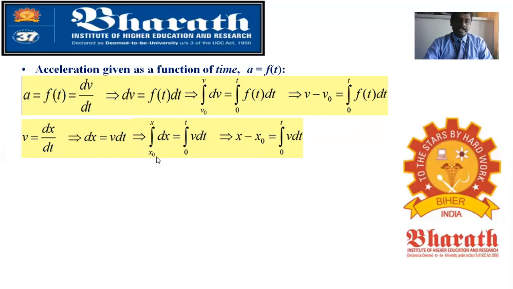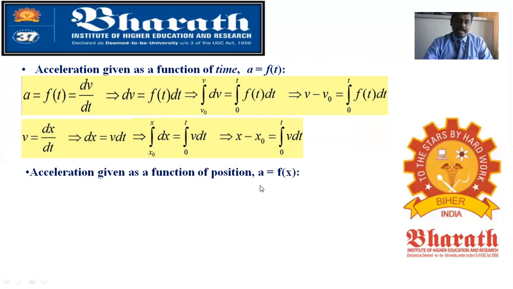From initial position x naught to x, and velocity will be from 0 to t. It is going to have time function dt, that will be what? 0 to t, okay. So that you are able to make displacement variation, which is what? Upper limit minus lower limit. So x minus x naught will be equal to the integral from 0 to t of v dt.